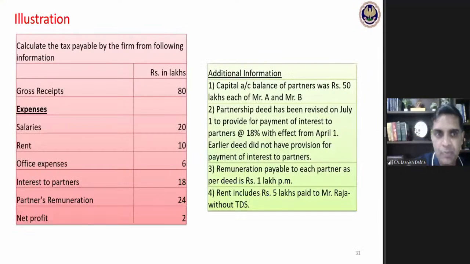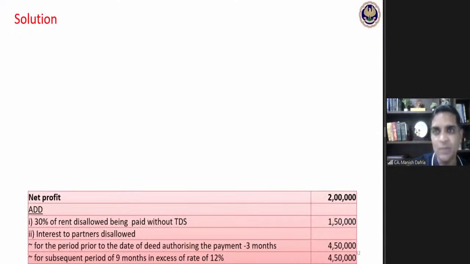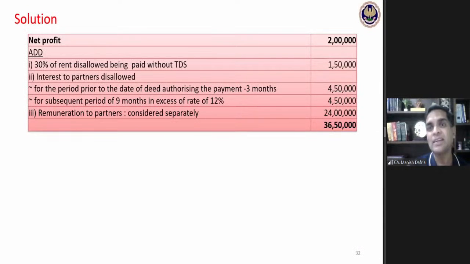Out of this total 18 lakhs, the first 3 months' interest, 4.5 lakhs, will be added back. Now the remaining 9 months' interest has been paid at the rate of 18%. This is the rate mentioned in the deed. But as per income tax, I can claim a deduction only at the rate of 12%. So for the remaining 9 months, that 13.5 lakhs interest has been paid at the rate of 18%. I can allow only at the rate of 12%. So the excess 6% interest for the remaining 9 months, that is again 4.5 lakhs, is also to be added back.